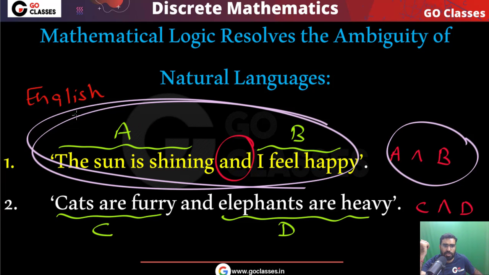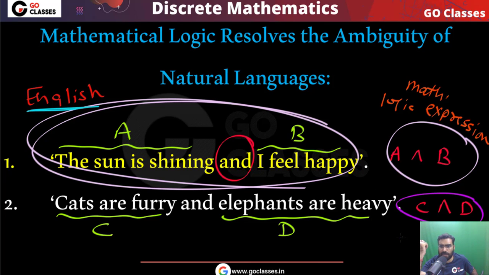So there can be ambiguity in this English statement, but this is a mathematical logic statement. Notice this is a mathematical logic expression. In this expression there is no ambiguity. Similarly, this is a mathematical logic expression. In this expression also there is no ambiguity.